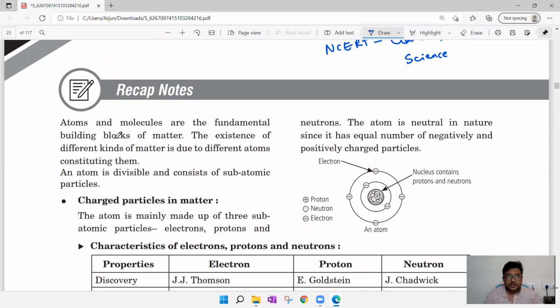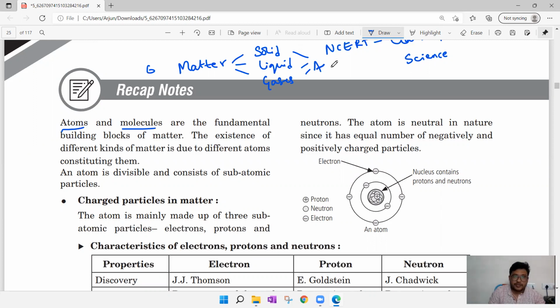We'll see. First, here they have given: atoms and molecules are the fundamental building blocks of matter. Whatever matter you take, basically there are 6 types of matter, but in ninth class we are going to learn 3 types: solids, liquids, as well as gases. These 3 types of matter are made up of small particles. Those particles we can call atoms. So without atoms we cannot get solid, liquid, or gases.